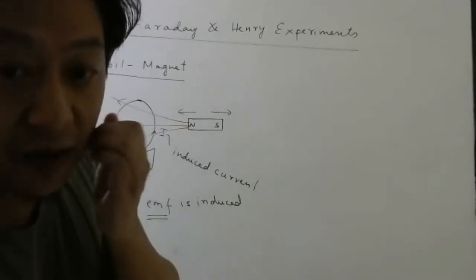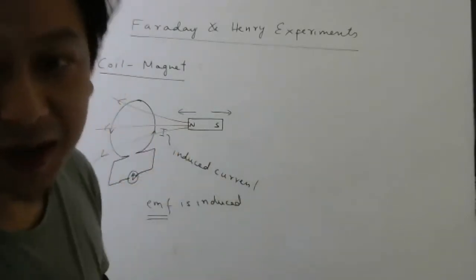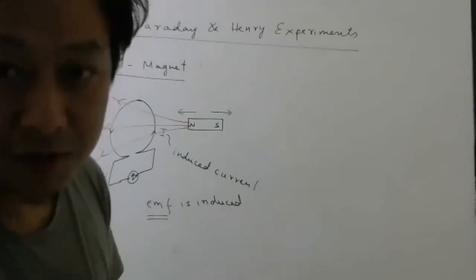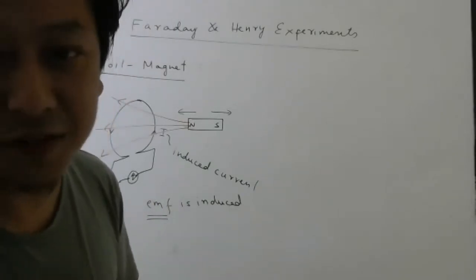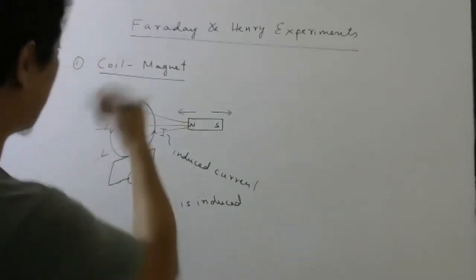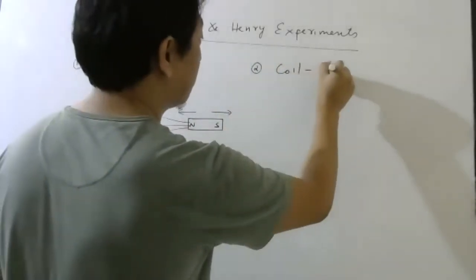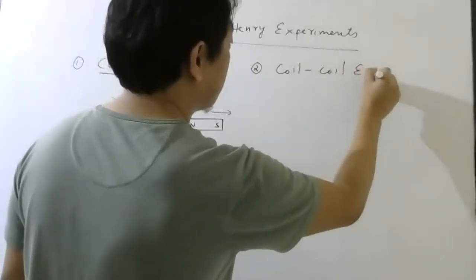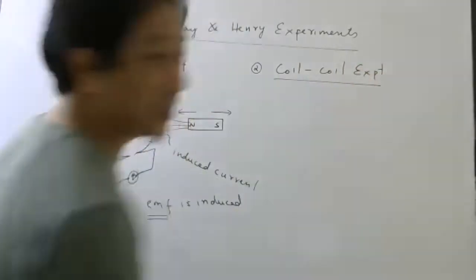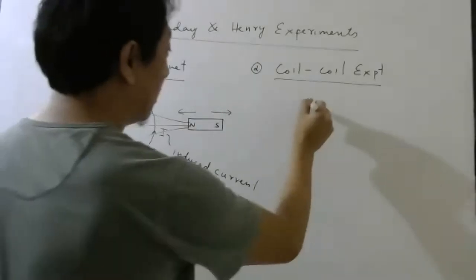So to produce magnetic field, you don't need actually magnets. You can use current also. Current produces magnetic field. We have studied in previous chapter. So another experiment they did, that is called coil-coil experiment. Coil-coil experiment. Okay, so what they did, one coil